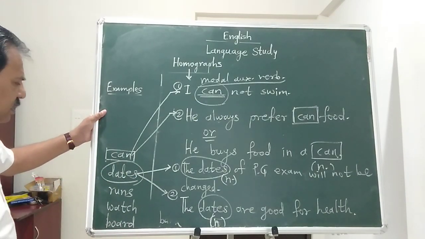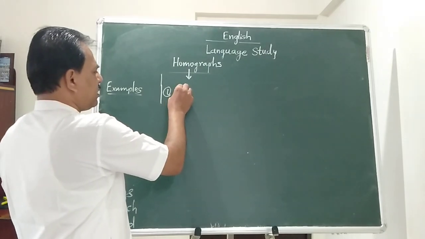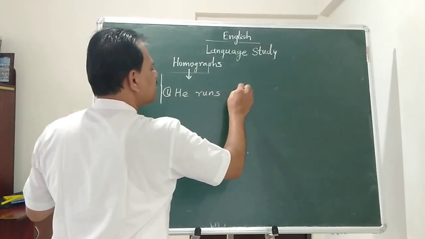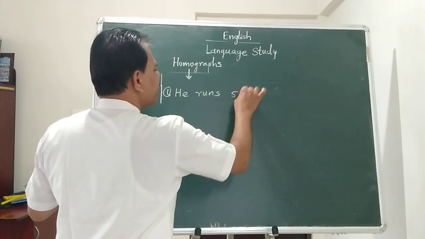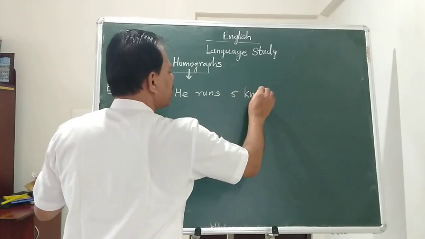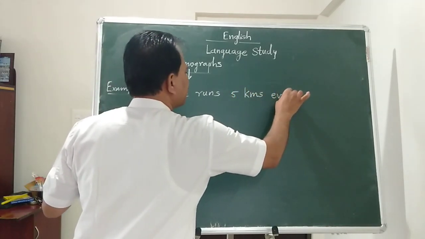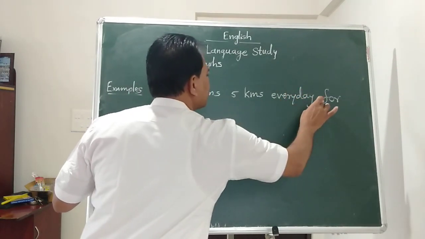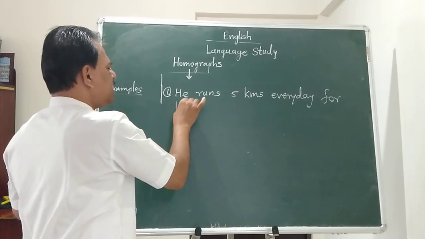Now next, runs. Now see, he runs 5 kilometers every day for his fitness.